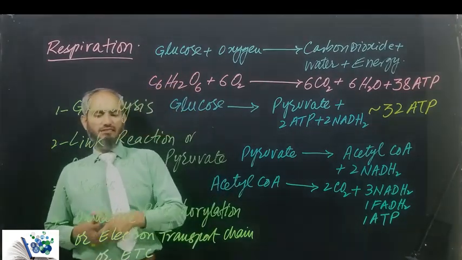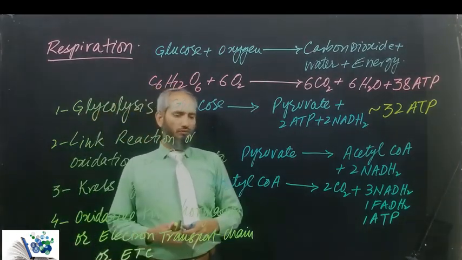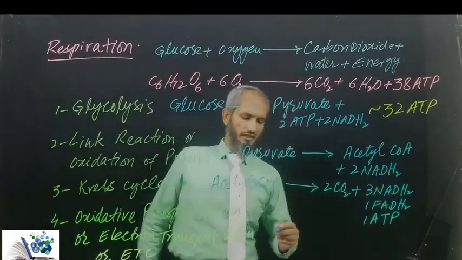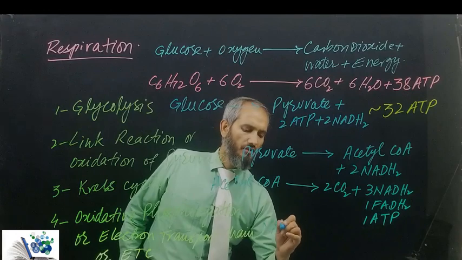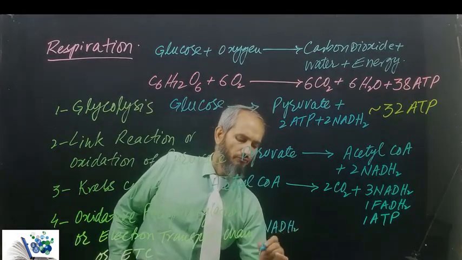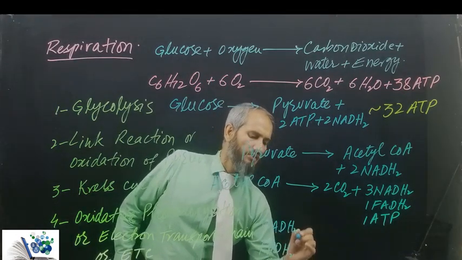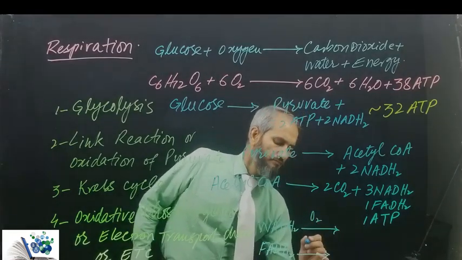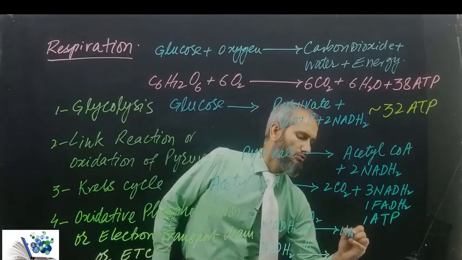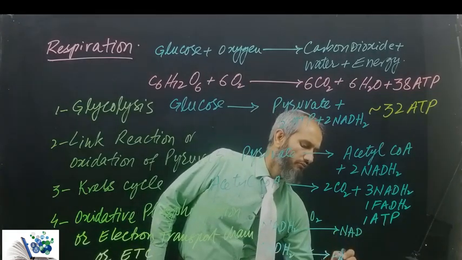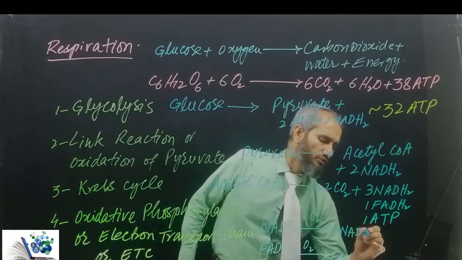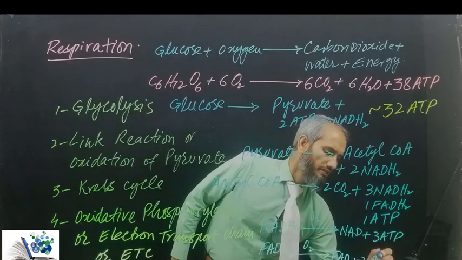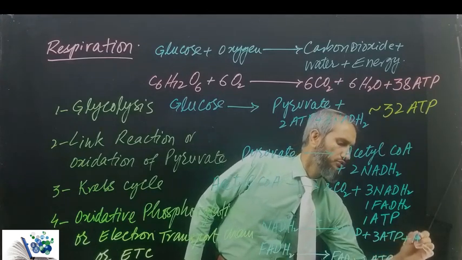And in the last step, oxidative phosphorylation, all these chemicals, NADH2 and FADH2 separately, are reacted with molecular oxygen to be oxidized into NAD or FAD, along with the formation of 3 ATP and 2 ATP, plus the formation of water, like this.